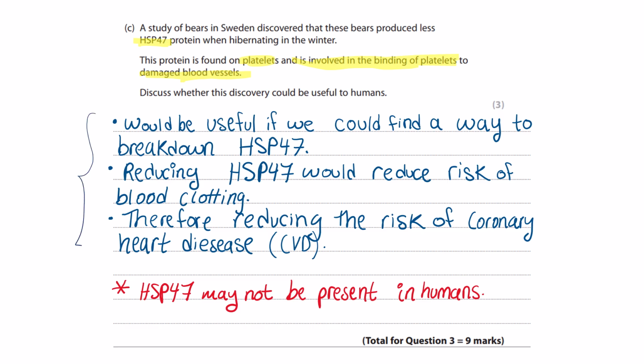And then you can also mention another point, if you didn't mention any of these points: you can say that HSP47 may not even be present in humans, because you can't link bears to humans and just say, oh, they have the same blood. Yes, they both are mammals, okay? Humans and bears are mammals. However, scientifically and chemically speaking, in our blood, it might not be the same. We have different antigens and stuff like that.